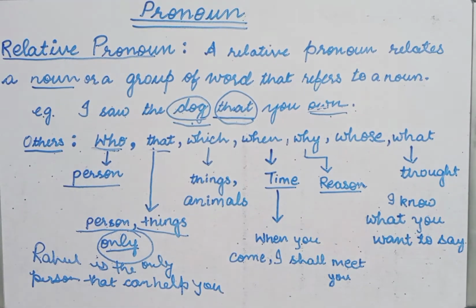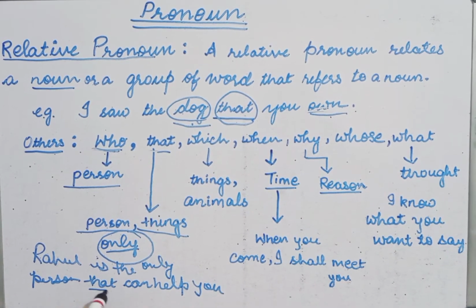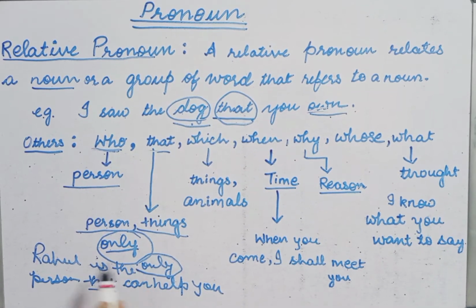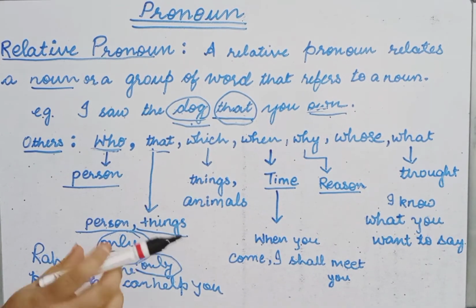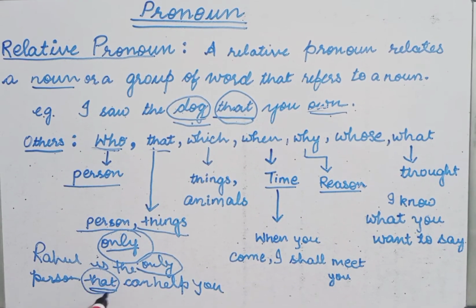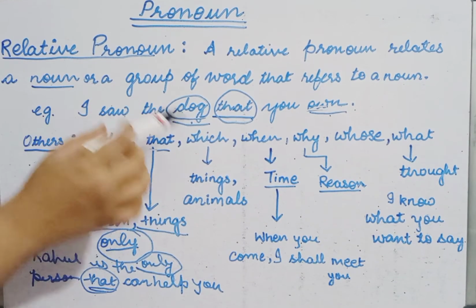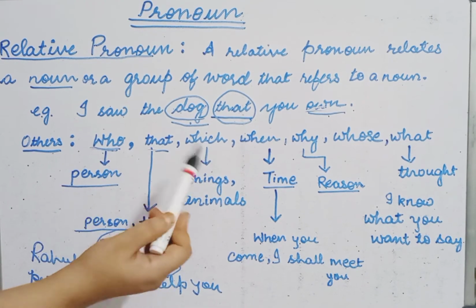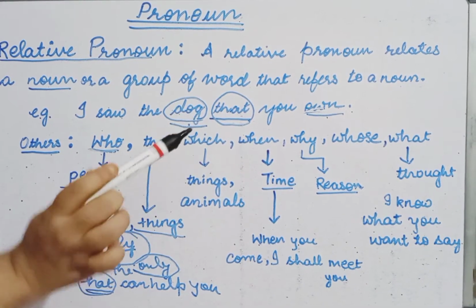Here this word that is signifying the gravity of the word only, meaning Rahul is the only person who can help you. So to represent this only, we specifically use this relative pronoun that. Now coming to which, it is used for things or animals, to relate anything or an animal in the sentence.